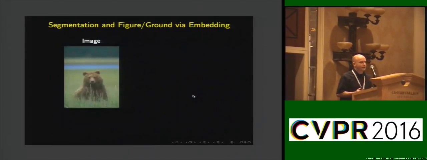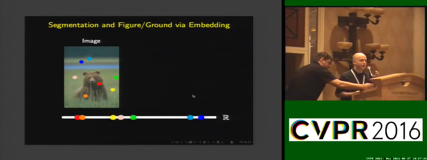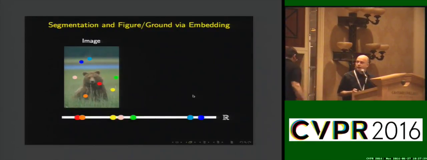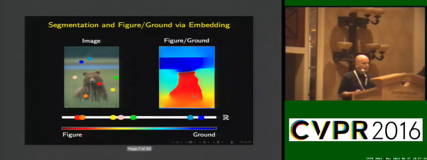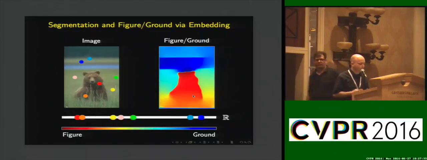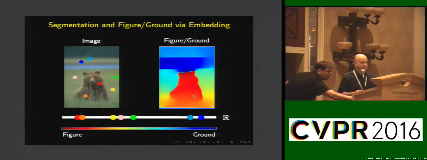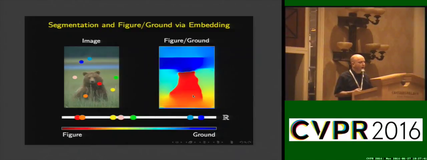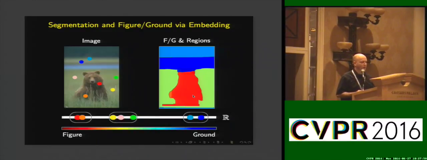So we set up this simultaneous segmentation and figure ground as an embedding problem. Here we want to take every pixel in the image and map it into some unit interval so that location in this interval corresponds to absolute figure ground layering. And then we can get a figure ground map for the entire scene. We also want the property that proximity within this embedding interval corresponds to grouping in the original image. So if we cluster in the embedding space, we get back a grouping of pixels into regions in the original image, and thus we get figure ground plus segmentation as output.